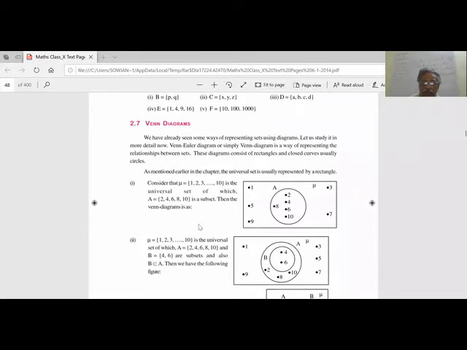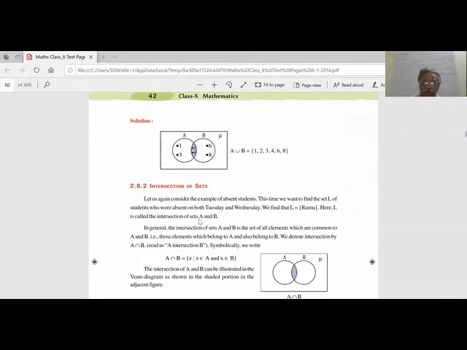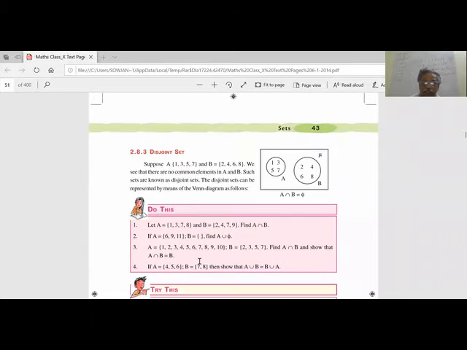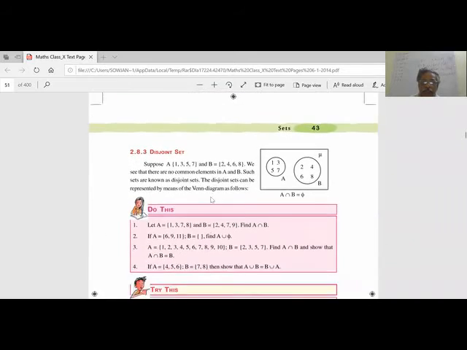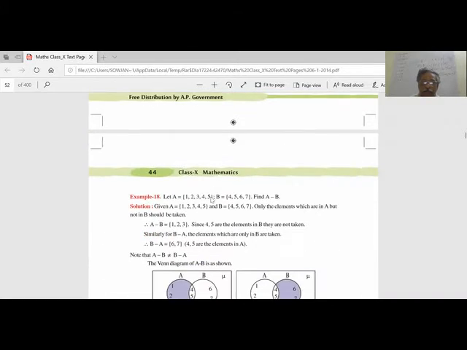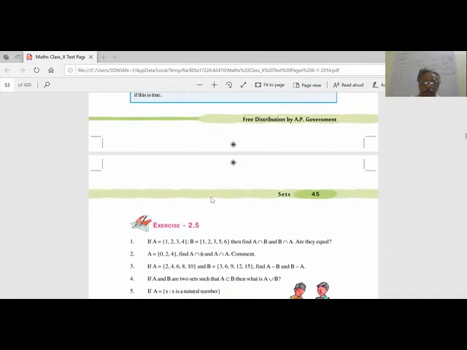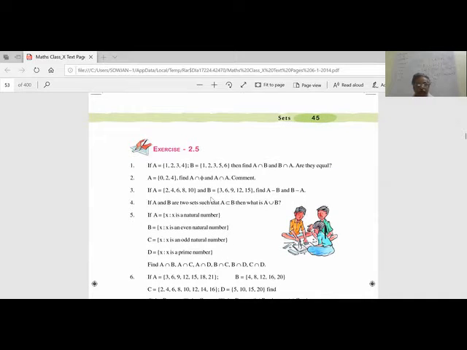Now, these are the Venn diagrams. We'll go to the next chapter. I have not covered all the examples here, which you can see in the textbook itself, so that your knowledge will increase. So, I am going to exercise 2.5.